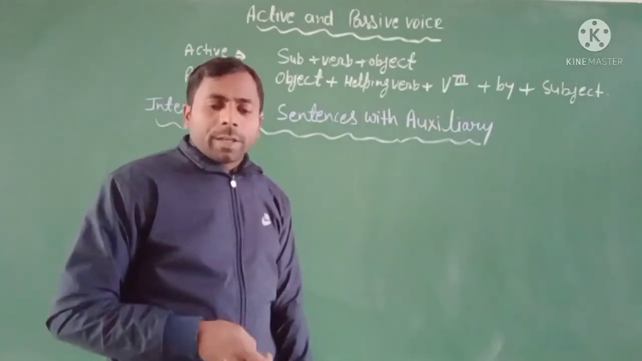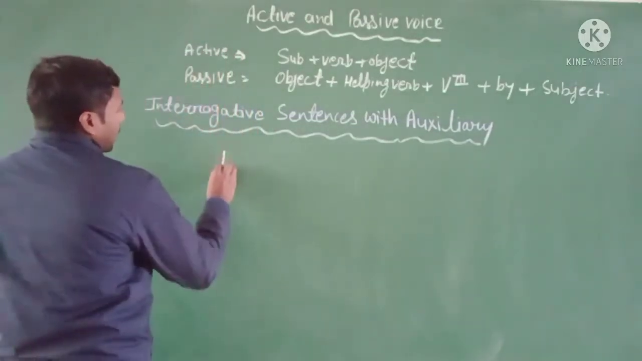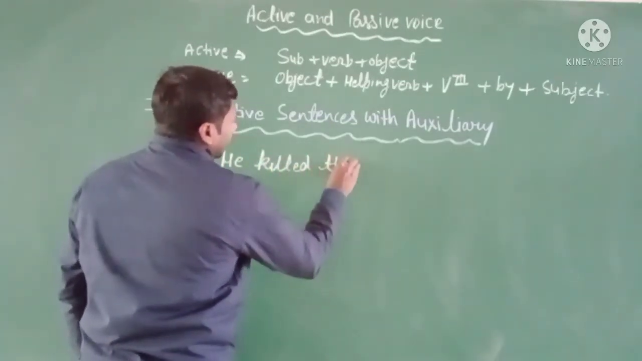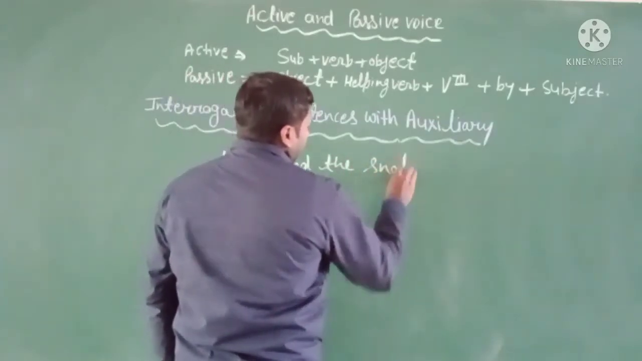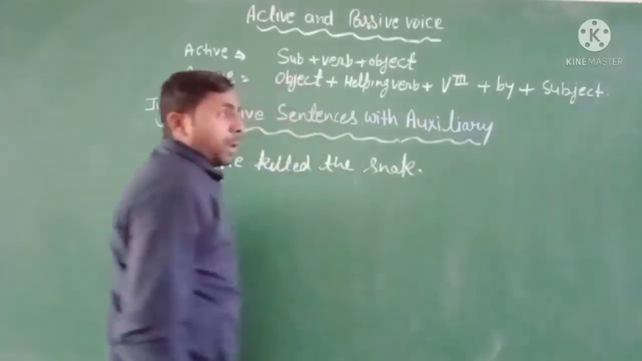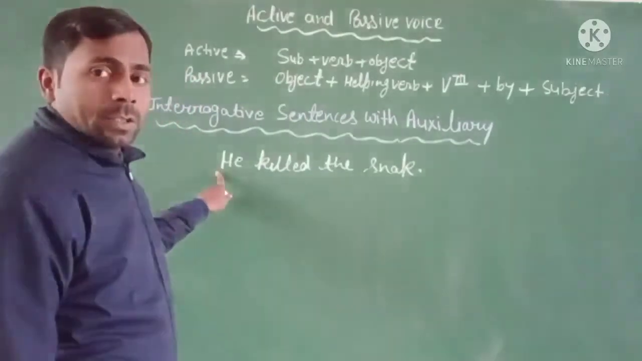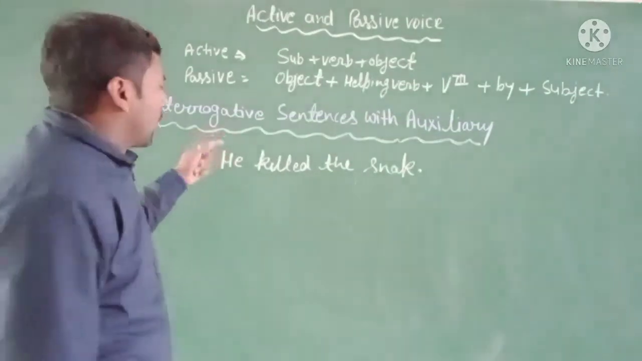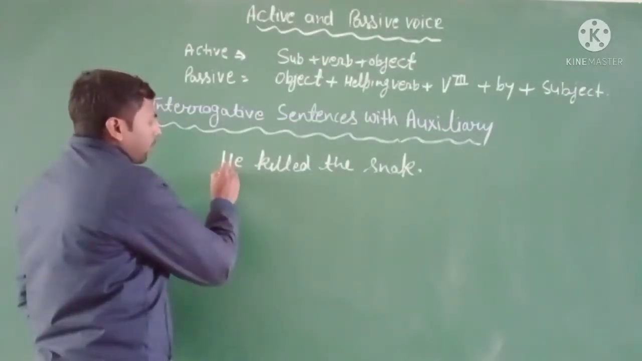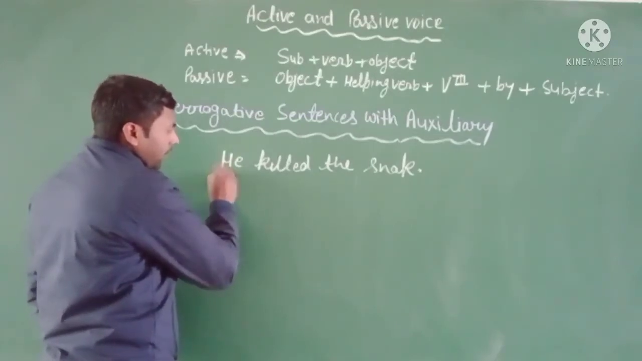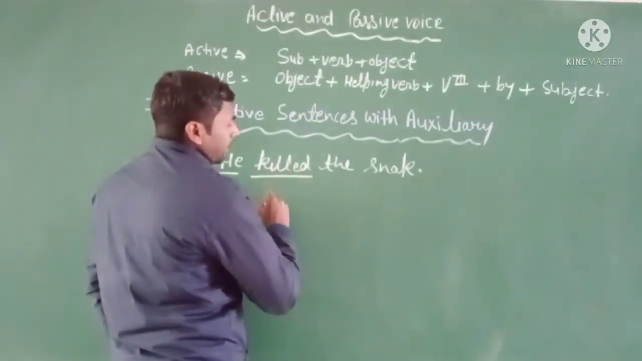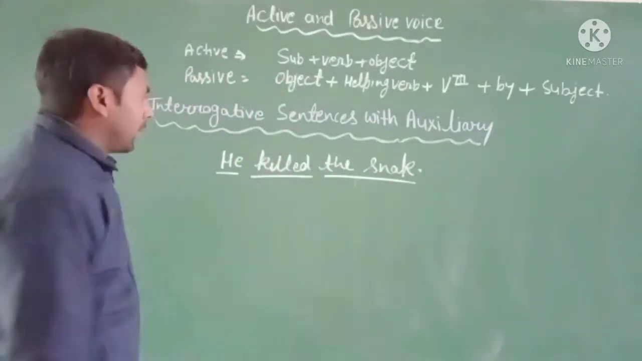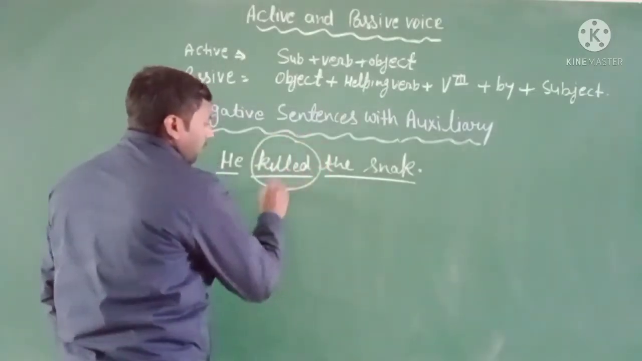For example, he killed the snake. It is a positive sentence, or assertive sentence, or declarative sentence, as you wish. In this sentence, he is the subject, killed is the verb, and the snake is the object. When we change it into the interrogative, first you identify the tense.